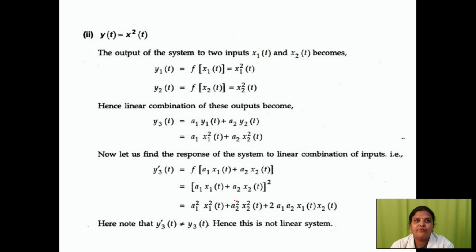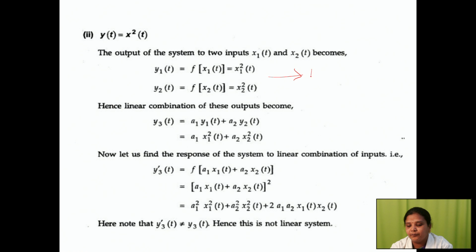Okay, here y of t equal to x squared of t. The system will have two inputs, so y1 of t equals f of x1 of t equals x1 squared of t. Next I give the second input, y2 of t equals f of x2 of t equals x2 squared of t. The combination of these outputs becomes y3 of t, where we do the scaling: a1 y1 of t plus a2 y2 of t. Here we have to substitute y1 of t and y2 of t.